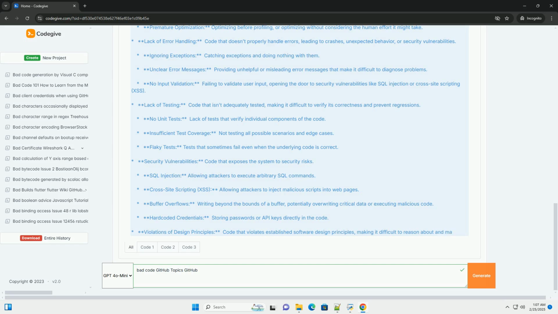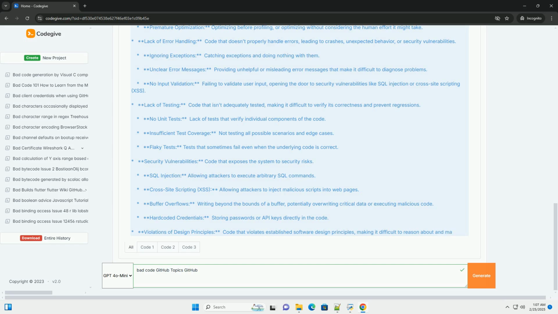Violations of design principles. Code that violates established software design principles, making it difficult to reason about and maintain. Single responsibility principle, SRP. A class or module should have only one reason to change. Open/closed principle, OCP.